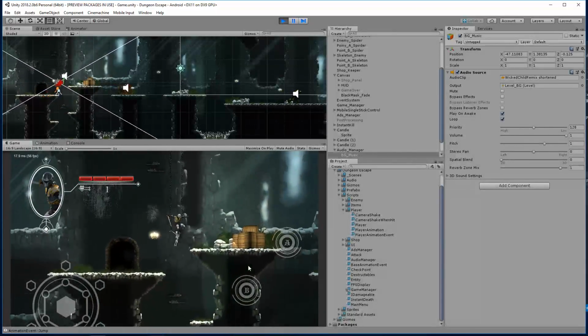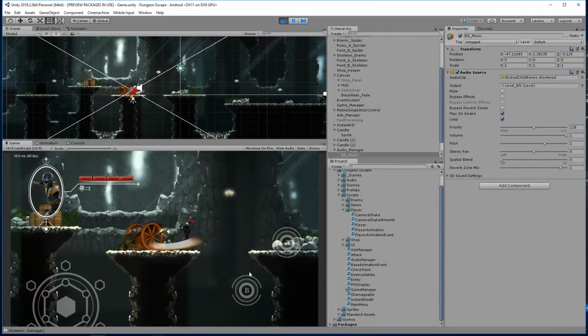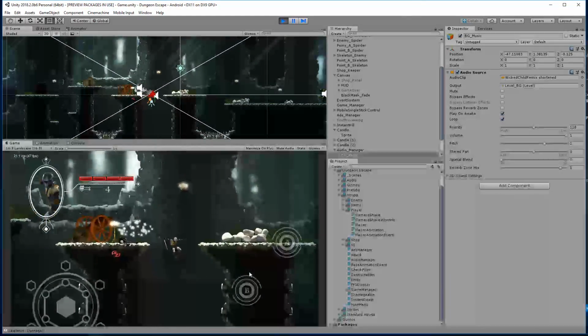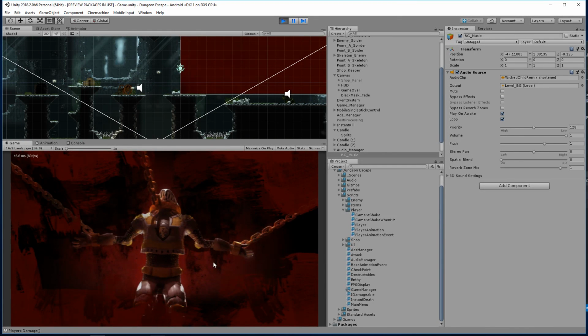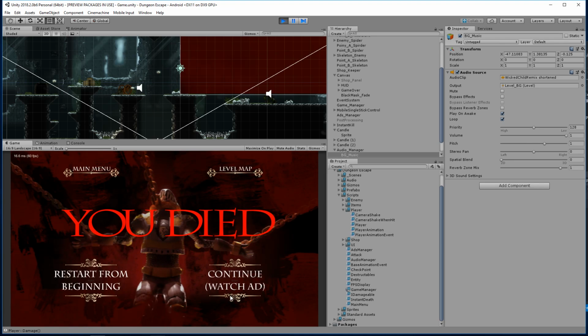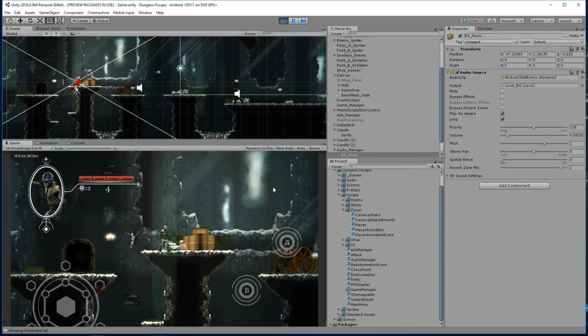All right, here's our checkpoint. All right, we'll continue with an ad. And the music did not come back. Ah, it's annoying. Something is